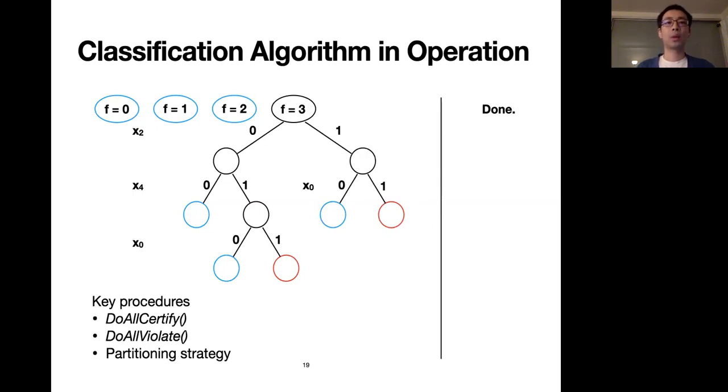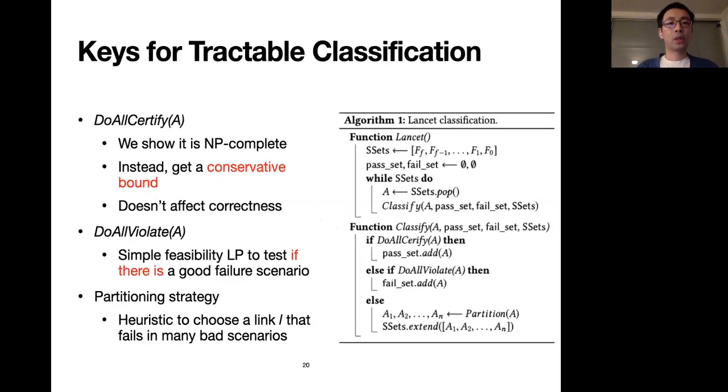In the next slide, we will look into how to instantiate the algorithm by specifying the 3 key procedures and how to make sure the algorithm is tractable. For the procedure do all certify, we show in the paper that it is NP complete. So instead of computing it directly, we get a conservative bound of the optimal value. Note that using a conservative bound does not affect the correctness of the algorithm, only the performance. And the bound quality is often good for practical networks in our context.